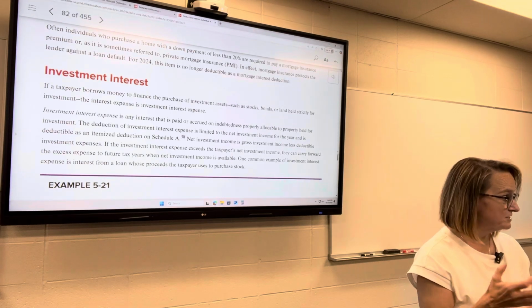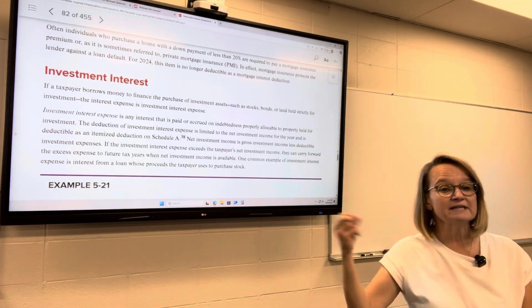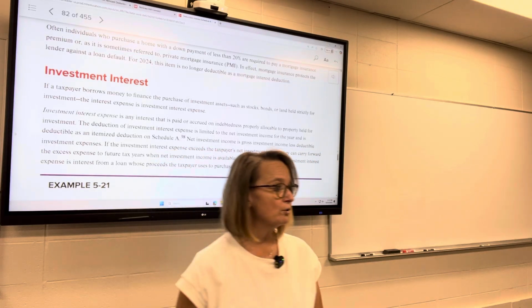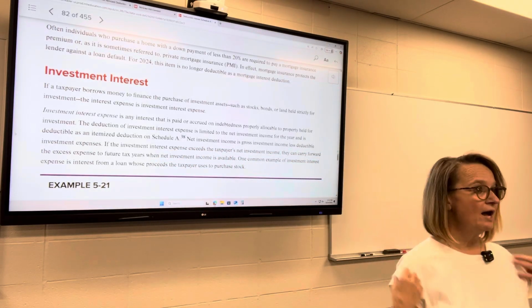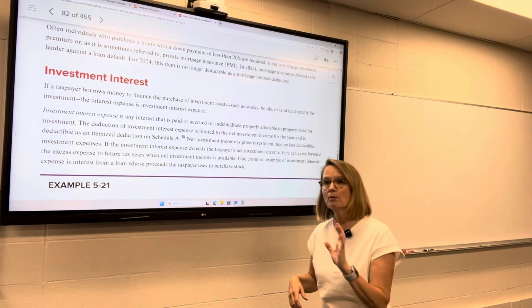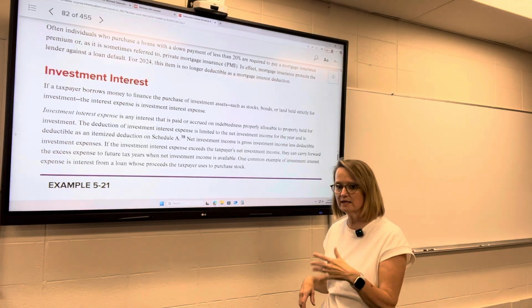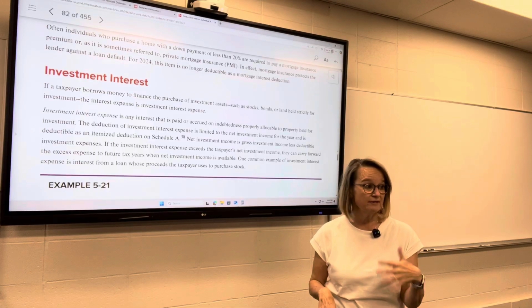It's just investment income. Then you're going to be limited to $1,000 of investment interest expense. So you cannot deduct more in investment interest expense than what you had in investment income during that year.